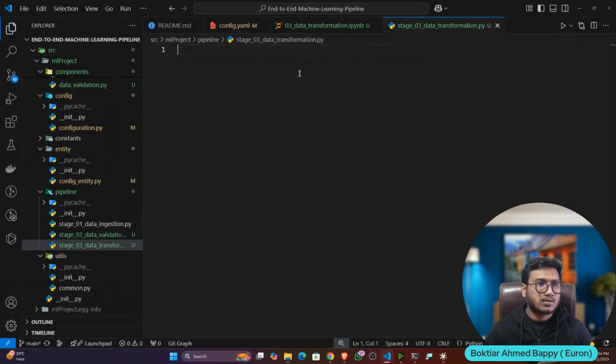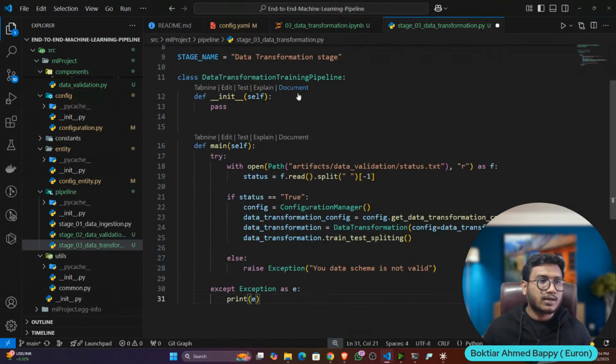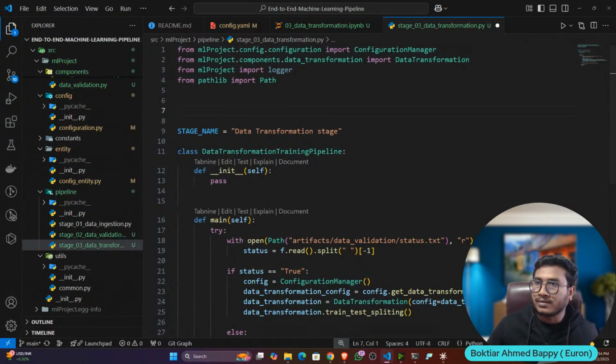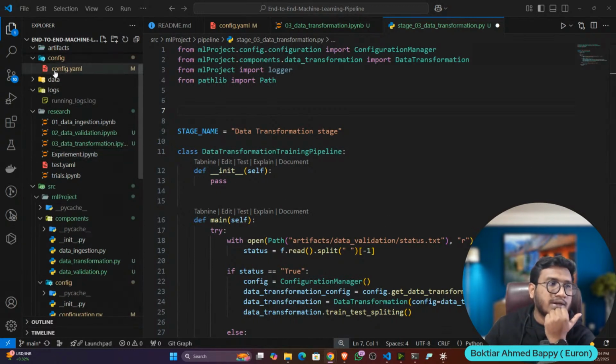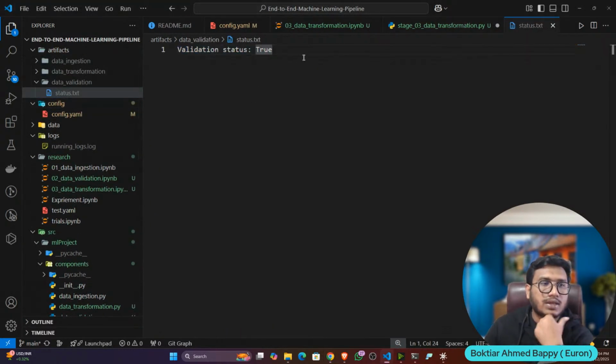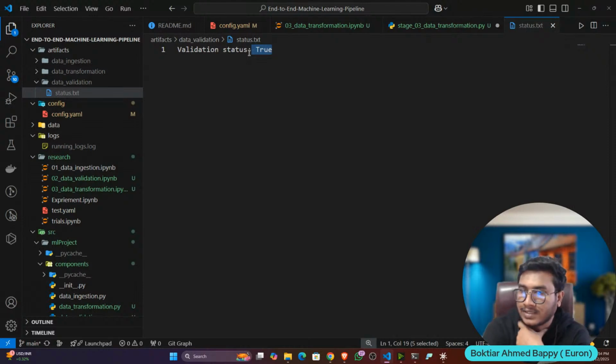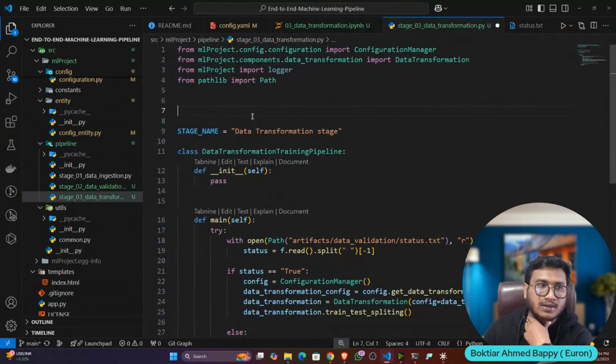Okay, so here let's try to mention the pipeline. But one thing I will do inside the pipeline, we'll check the status first of all. Okay, why do we have to check the status, guys? Can anybody tell me? Because I think you remember in the data validation we created one status, and if the status is true, that means my data is in the correct format. There is no issue with the data. Okay, yes or no? So first of all, we'll check if my data is in the correct format, then I will try to do the transformation. Otherwise, I will raise the error.